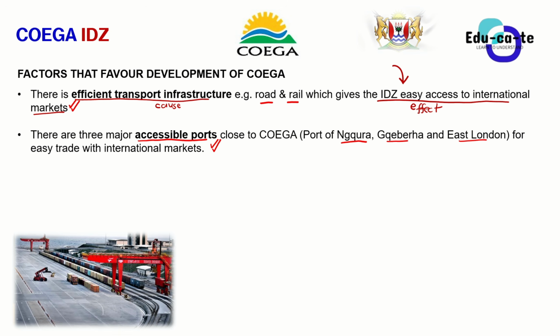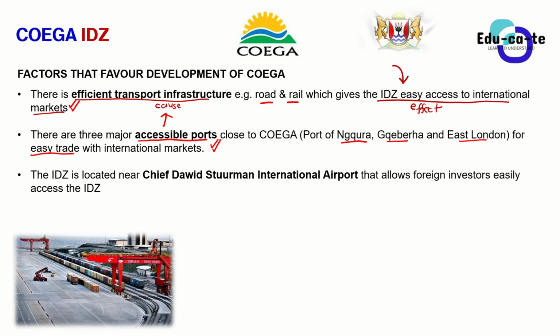If you just say that there are 3 major accessible ports, so what? Those ports, what are they used for? How do they affect development of the Coega? You won't be able to get the entire 2 marks. That's why you must say there are 3 major accessible ports close to the Coega IDZ. You don't have to mention them name by name. You might forget, there's no problem. Just say that there are 3 major accessible ports. So what? They are used to make trading easy with international markets. You phrase it in your own way, but you should still give the cause and the effect. In this case, it is easy trade.